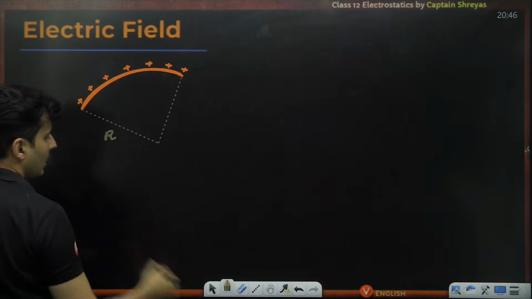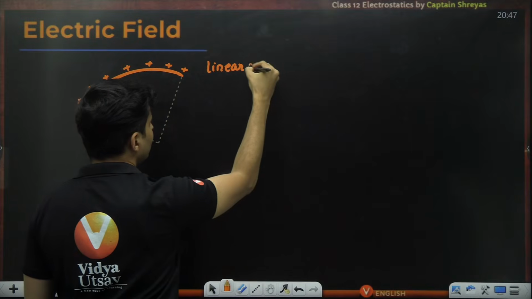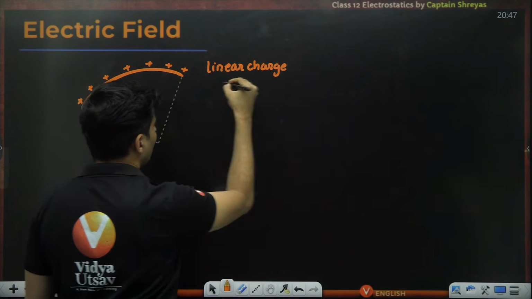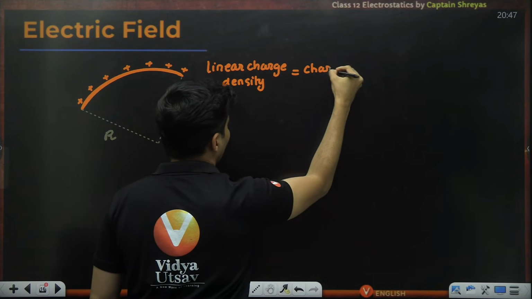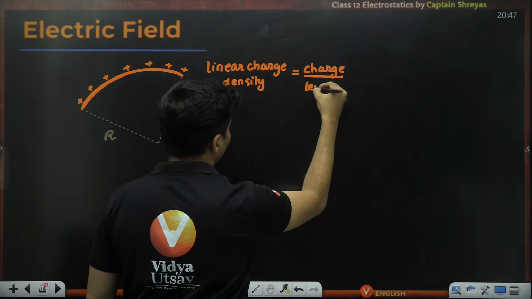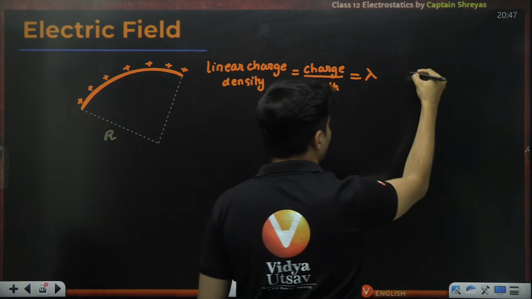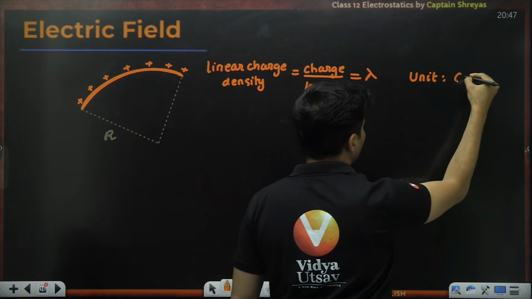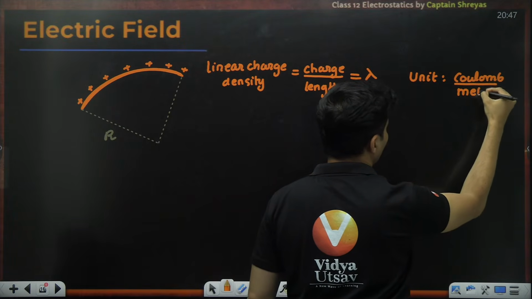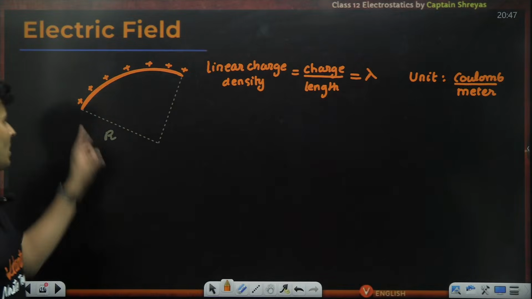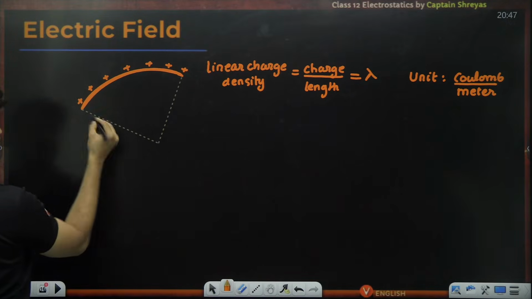What is given to you is the linear charge density, which is basically how much charge there is per unit length. The symbol for that is lambda, and the unit of it is coulomb per meter, because it is charge per length. How much charge is there per meter of that arc?